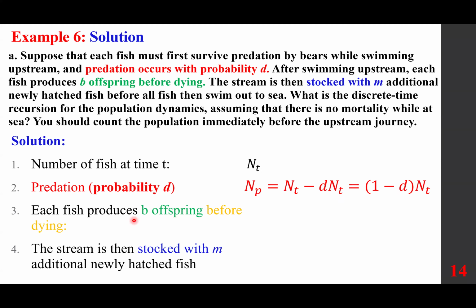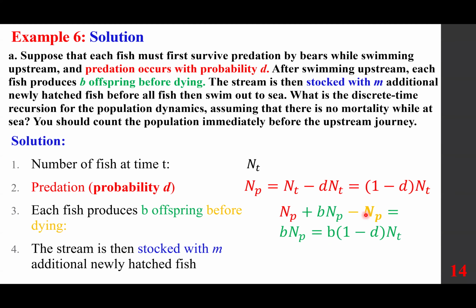The next step, when they get up there, they give us B offsprings before dying. So simply put, multiply this one by B. Or you can say this one plus B times N sub P, and then minus N sub P, because they all die.